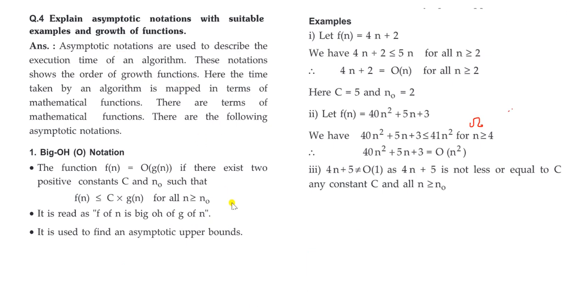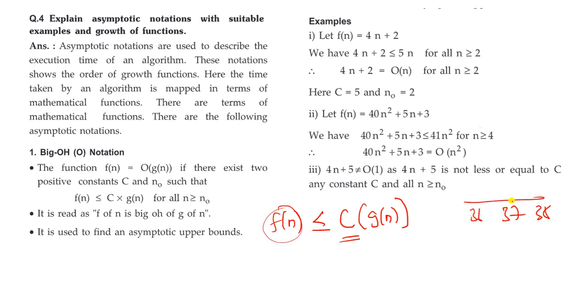See the definition: there exist positive constants c and n naught such that f of n is less than or equal to c of g of n. Here we have to find the upper bound value, so it should be the larger value, like 36, 37, 38. Anyhow, 37 is less than 38, right?